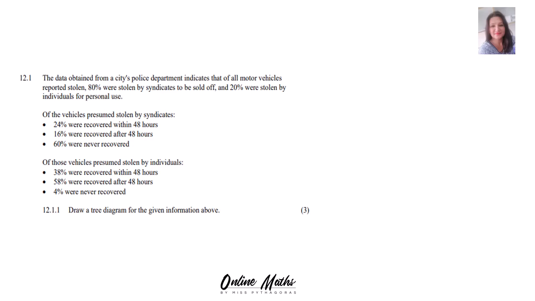So what we have for our tree diagram is stolen vehicles, and then there are two branches. The one branch is for syndicates, and 80% of them go to syndicates, and then the other branch is for individuals, and we have 20%. Now let's zoom in on syndicates.